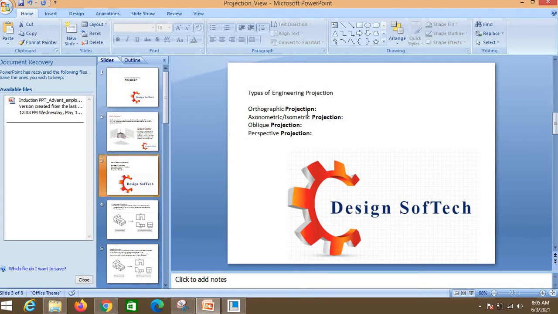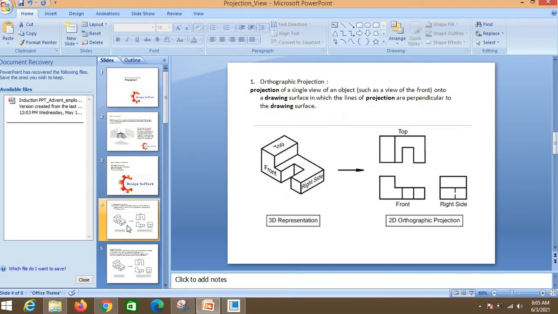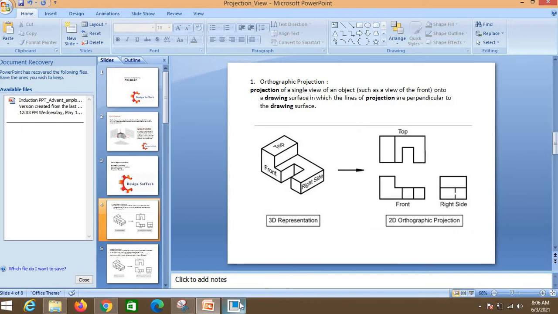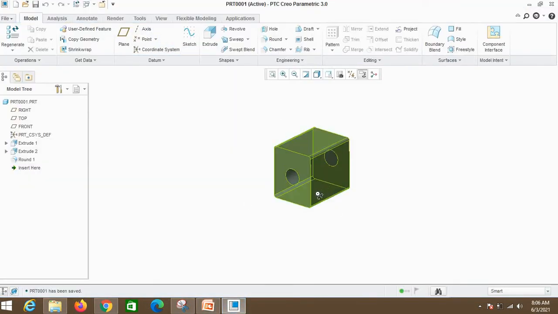So there are types of projection: orthographic projection, axonometric slash isometric. Axonometric is an isometric projection, oblique projection, and perspective projection. Okay, so first of all we will see the orthographic projection. Orthographic projection means what? Suppose we have a 3D part and we want to produce a 2D part. Okay, so it is a 3D representation, an isometric projection, and if we represent that 3D part as a 2D part, it is called an orthographic projection. I will explain in the software also. Okay, so this is one of my 3D parts.